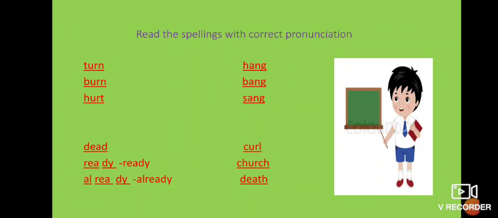Turn. Turn, turn, only one syllable. Urn is sounded as earn, and by adding T, it will be turn. And what is the meaning of turn? Turn means moving in a circular direction. That is called turn. Like we can say that you turn your head to that side.